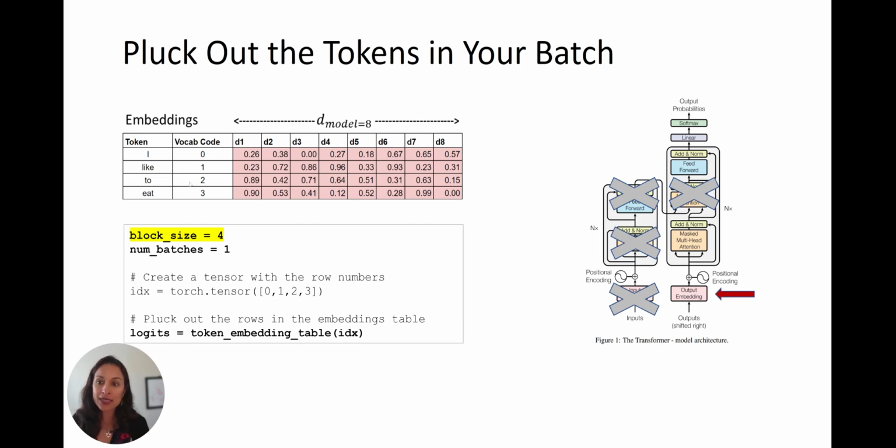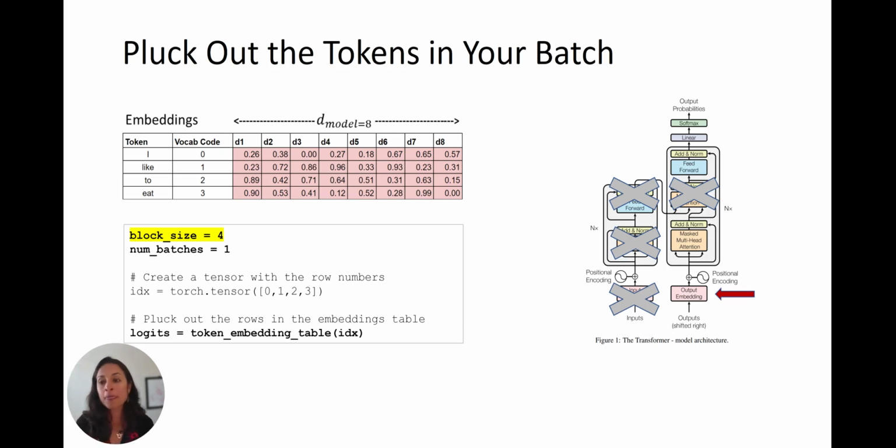Now, in our next step, we are going to pluck out the tokens for our batch. So we have to choose a batch and a block size that we want to train on. In this case, I chose "I like to eat." I'm going to train the model on "I like to eat" and get it to learn what word should come next.